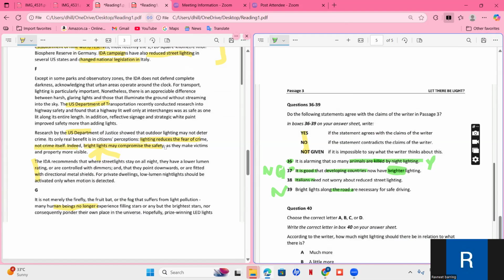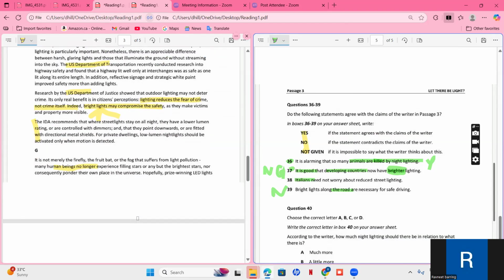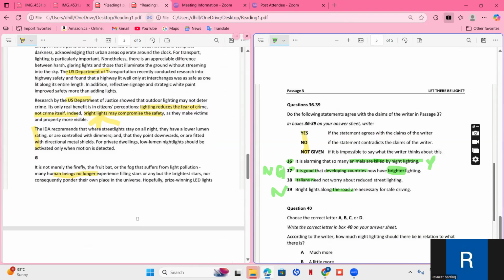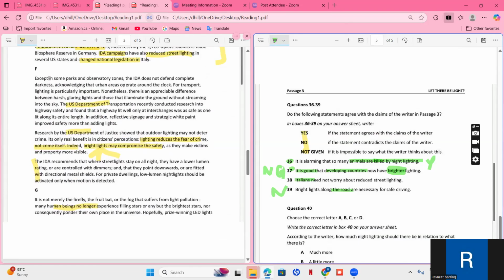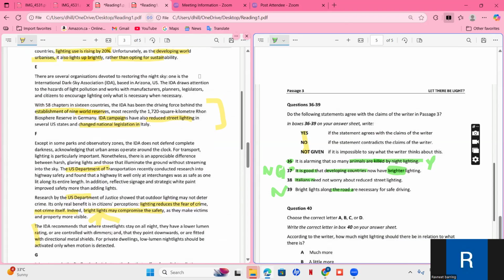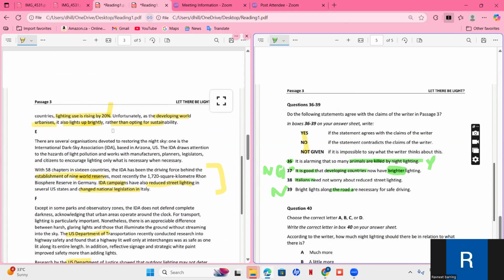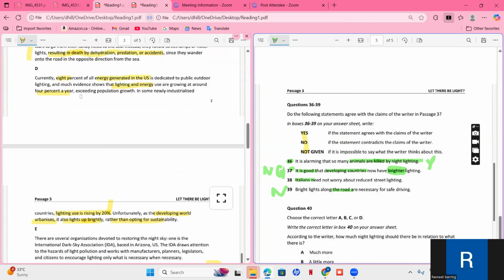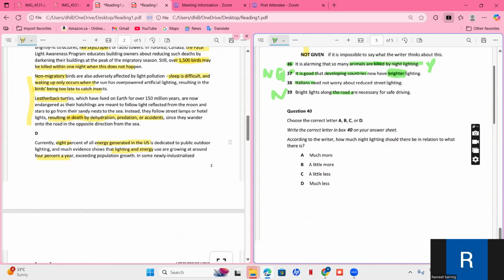So they're talking about this thing, but not anything about Italians, right? Maybe just skim to see if we are able to find the word Italian. No, nothing. So this probably is not given. So they're not talking anything about this one. So the answer to 38th is not given.